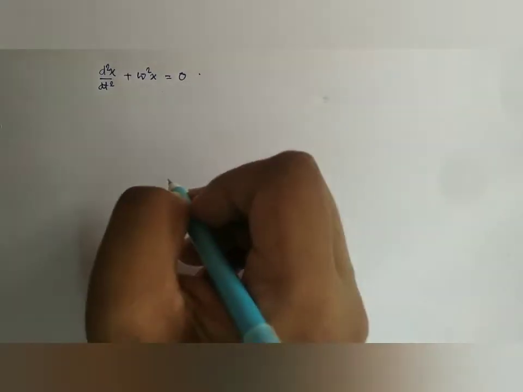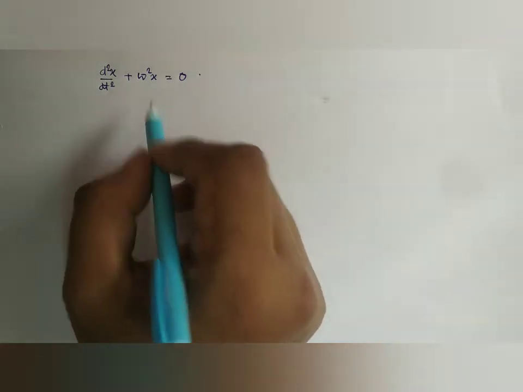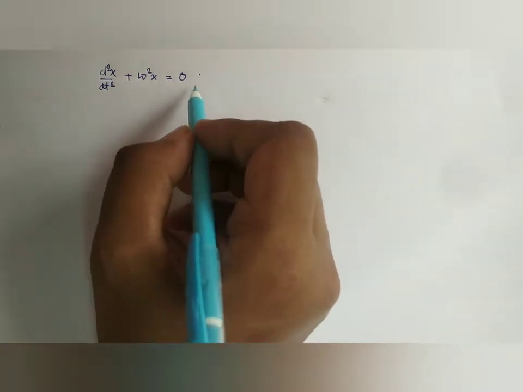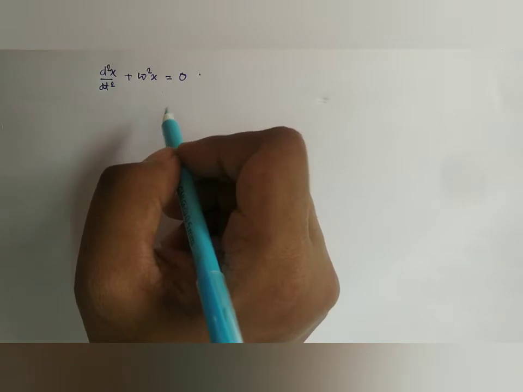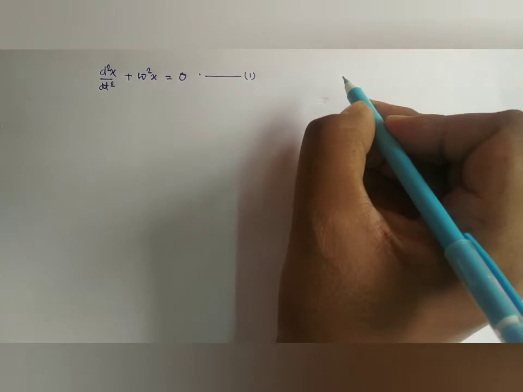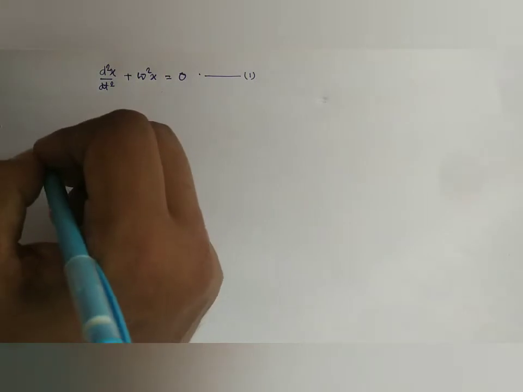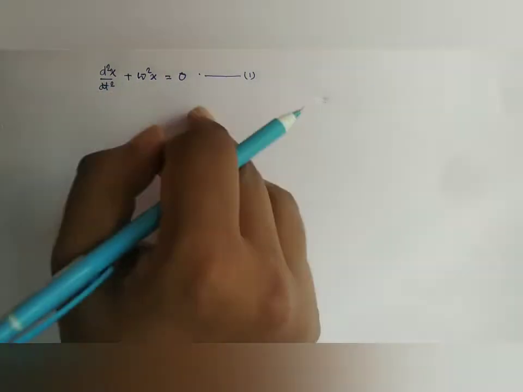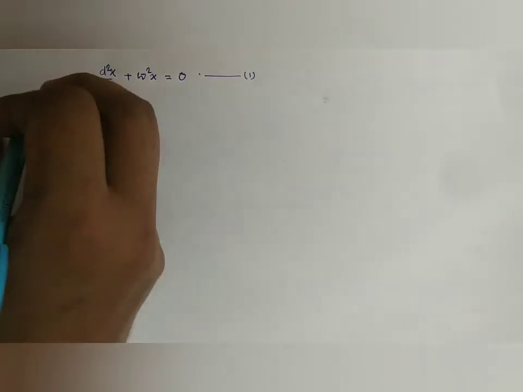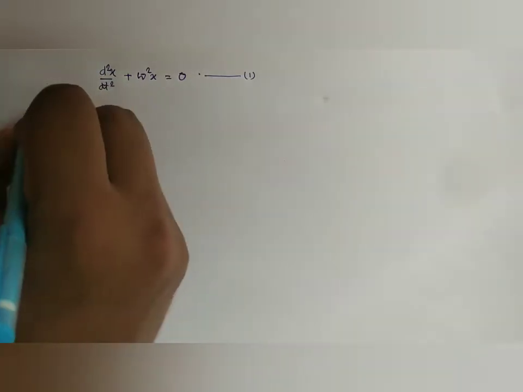motion. So as we know, this is the differential equation of a body executing simple harmonic motion, that is d2x/dt2 plus omega square x is equal to 0, where omega is the circular frequency. Now if we call it equation number 1, we are going to solve this differential equation through the following method. Now if we multiply both sides of this differential equation with 2 dx/dt,